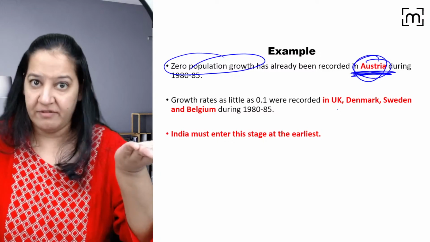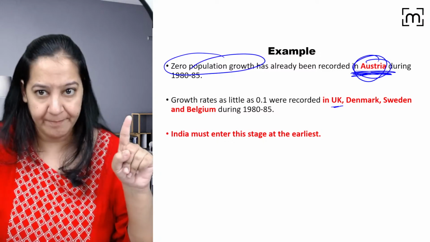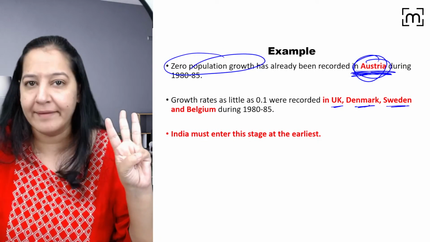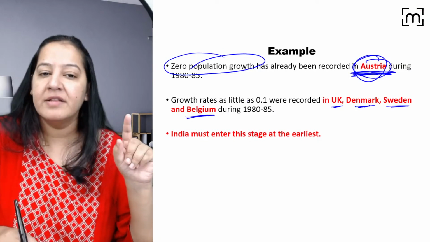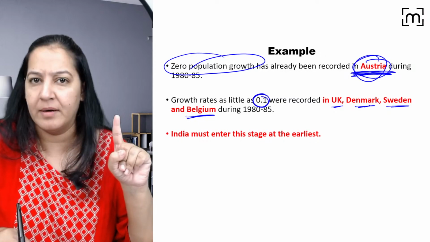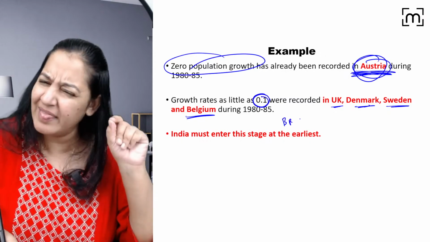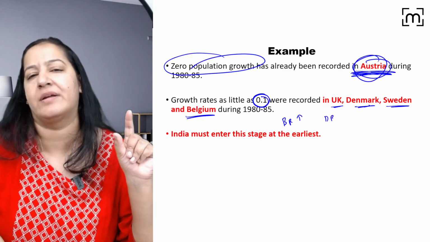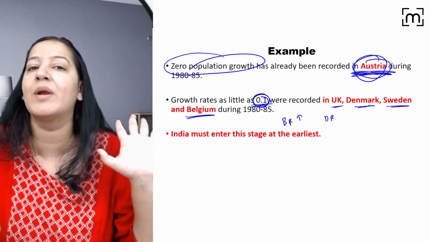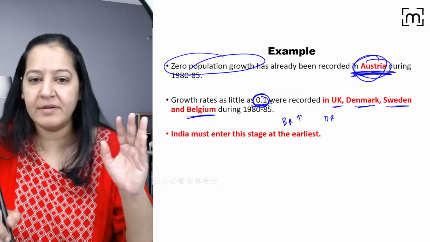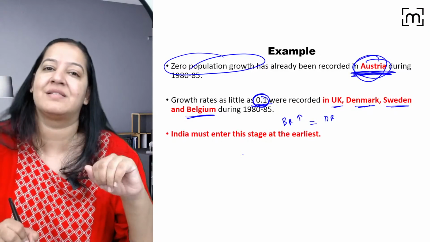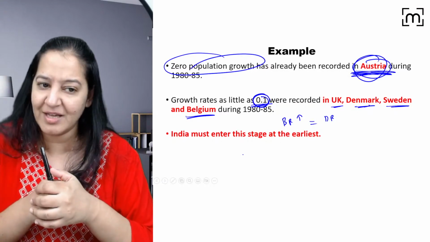The next ones in line are the UK, Denmark, Sweden and Belgium, right? They have a growth rate of only 0.1. Means they have a birth rate which is a little higher than the death rate. The difference is only 0.1. So they will work on it and soon they will enter this phase. Soon they will make it equal. Give me a thumbs up.